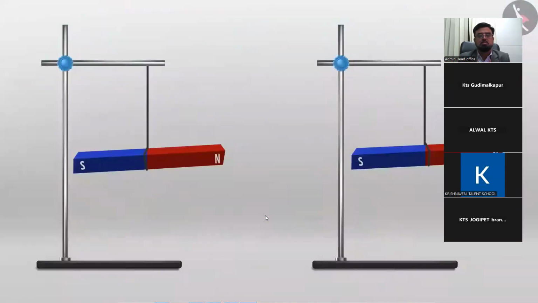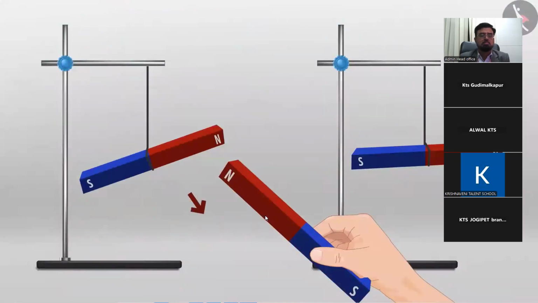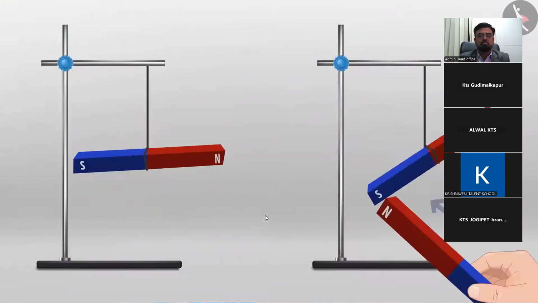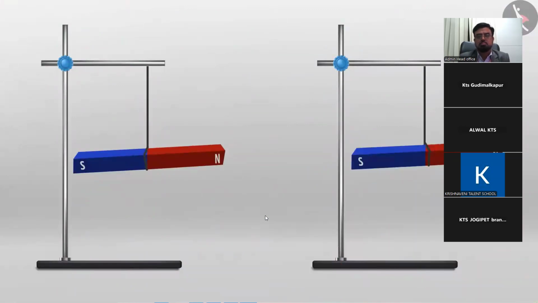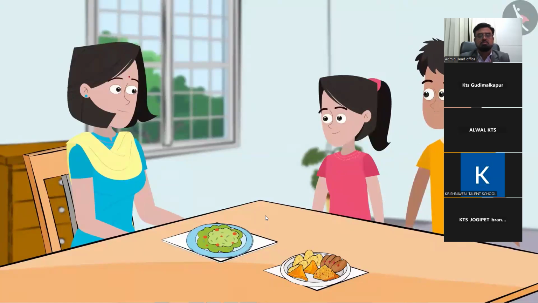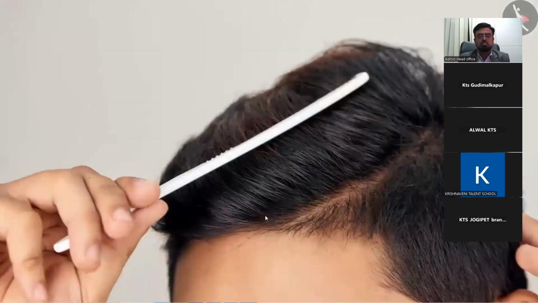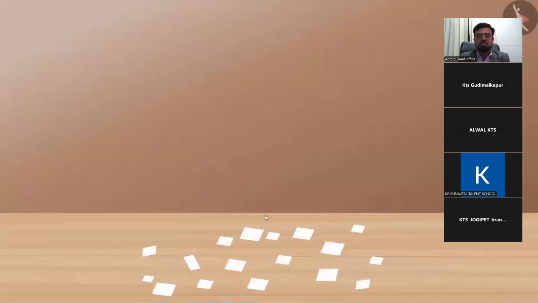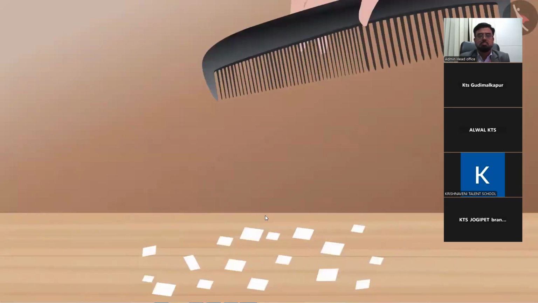I get it. Magnets can exert force on each other without any contact. This is also non-contact force. You are absolutely right, Sanya. Come, I want to show you something else too. Let's take this plastic comb and rub it in our hair. Electric force. Now bring it near the bits of paper.